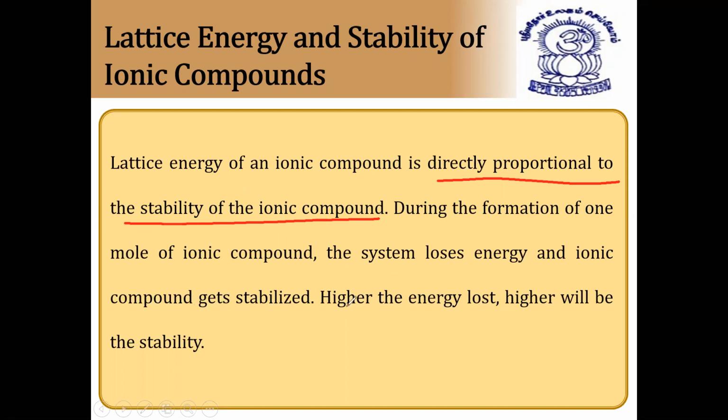The higher the energy lost, and this is important here, the higher will be the stability. So this is nothing but lattice enthalpy. So how does lattice enthalpy depend on the stability of the ionic compound? Lattice enthalpy is directly proportional to the stability of the ionic compound. The higher the energy lost, the higher will be the stability. I hope it is clear. So this is the dependence of lattice energy on the stability of ionic compound.